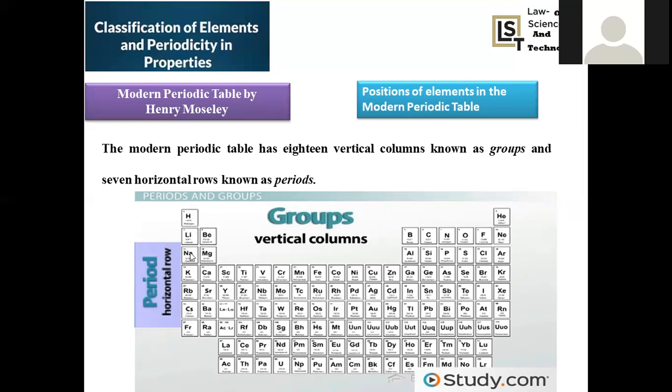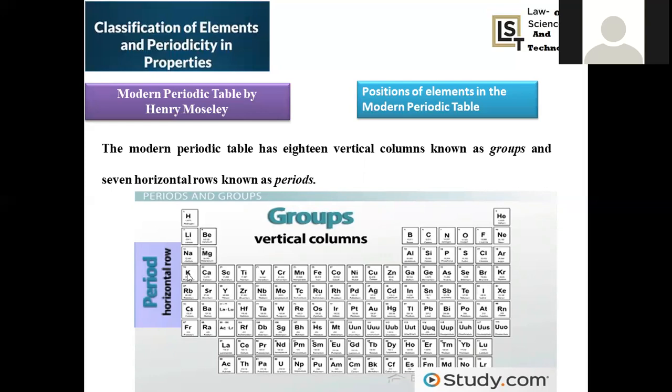Potassium, 4s1. Rubidium, 5s1. Cesium, 6s1. Francium, 7s1. In this manner, the principal quantum number gradually increases, but valency shell electrons remain the same. In all cases, the outer shell has only 1 electron, so that is simply represented as ns1.